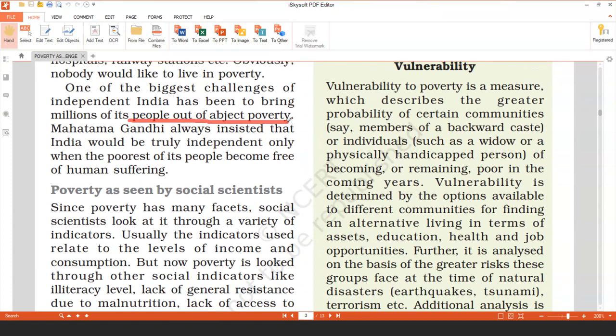And in this regard, Mahatma Gandhi insisted that India would be truly independent only when the poorest of its people become free of human suffering. We got independence from the British rule, but we have not got independence from poverty. Still, we have seen 27 crore people are below the poverty line.